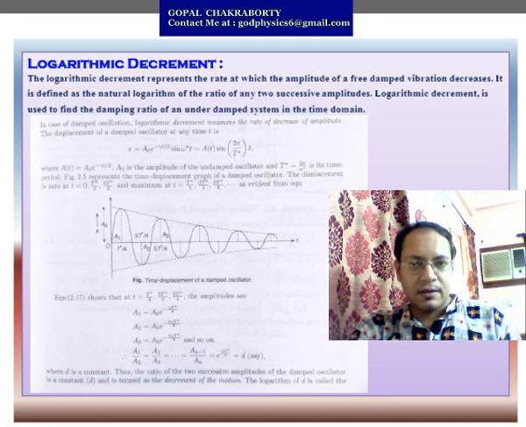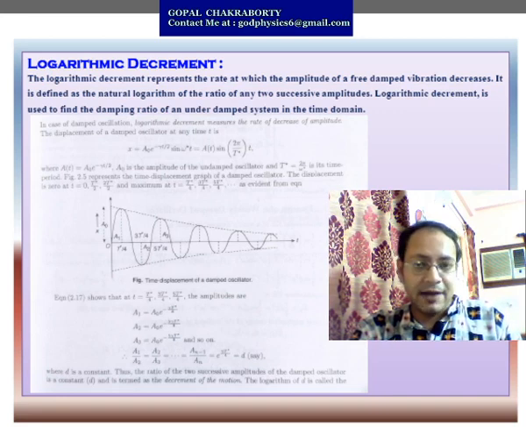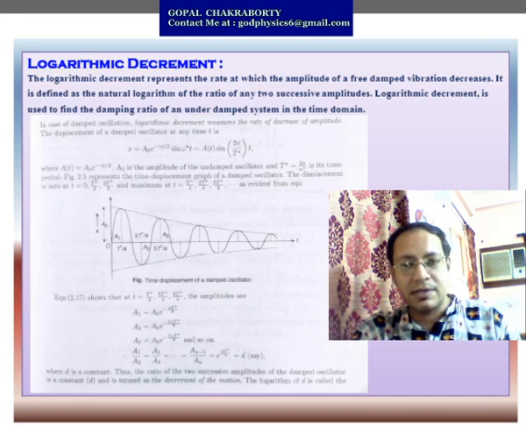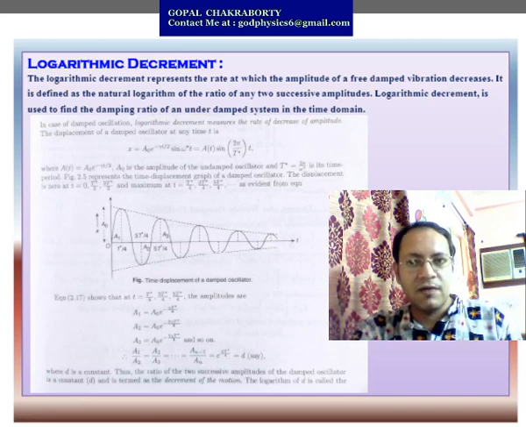Now the next topic, that is logarithmic decrement. So what is logarithmic decrement? Logarithmic decrement represents the rate at which the amplitude of a free damped vibration decreases. It is defined as the natural logarithm of the ratio of any two successive amplitudes. It is used to find the damping ratio of an underdamped system in the time domain.